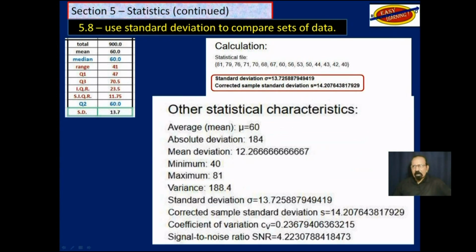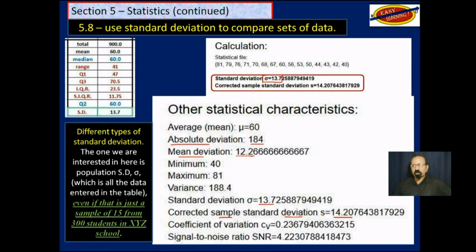Now, notice here it says absolute deviation, which is 184, and the mean deviation is 12.3, more or less. Standard deviation 13.7, and corrected sample standard deviation 14.2, and some other things. This is just a part of what you will get on the online calculator. So for now, the standard deviation sigma is 13.7, and that is what we are concerned with right now.